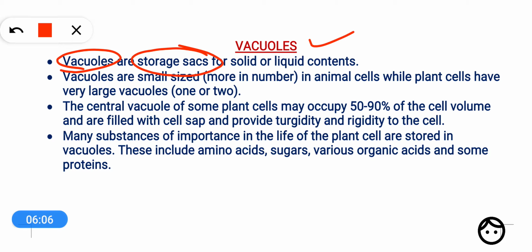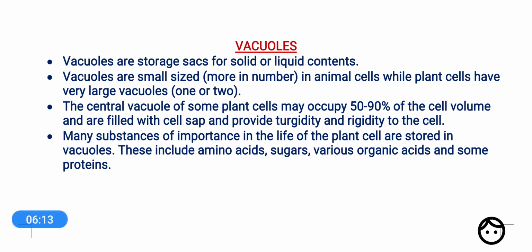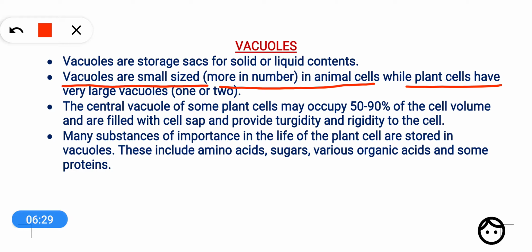So what do they store? They store solids or liquid contents. Means if some solid or liquid material needs to be stored inside the cell, then it will be stored in vacuoles. So what are vacuoles? How is their structure? The vacuoles are small sized, generally more in number in animal cells, while in plant cells they have only a few large vacuoles, one or two. So they are small membrane bound storage sacs.